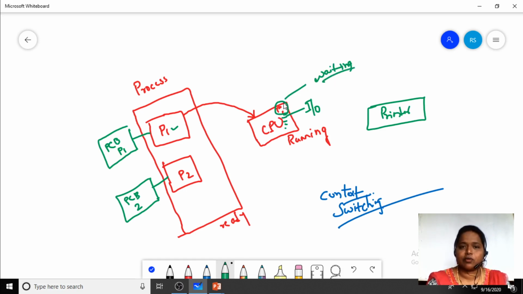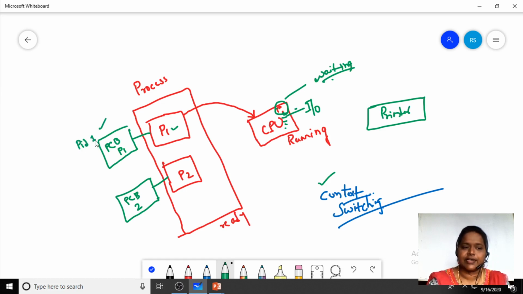Now comes the task of context switching. Context switching, in the sense, means we remove the process from the CPU and keep this process in the waiting state. Before removing the process P1, the process control block is going to be updated. So in this, what is this process ID?